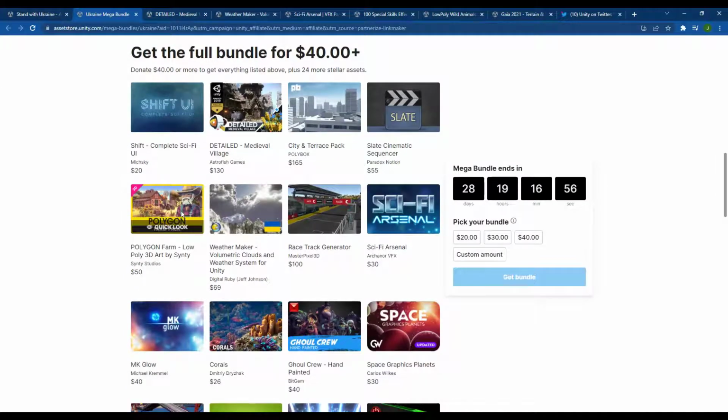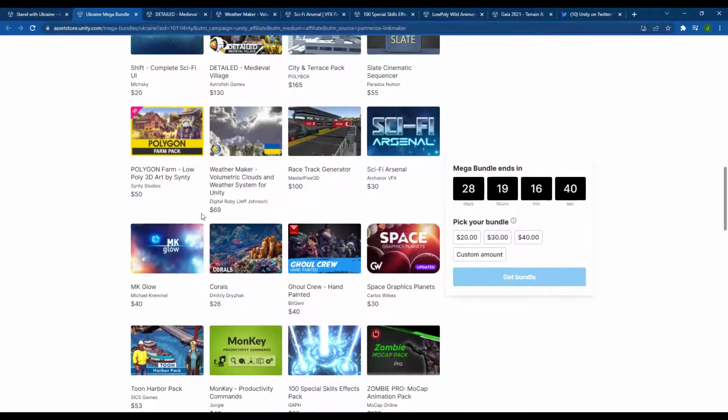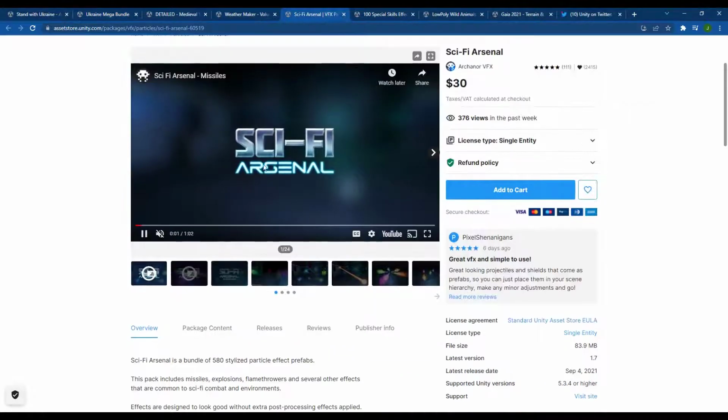So the Polygon Farm Pack, that's going to be the farm assets from the low poly 3D art by Cinti. You can actually get more of those assets right now over on Humble Bundle because they've got the big low poly 3D art sale going on over there right now. In addition, you've got the Weather Maker for making volumetric clouds and weather. You've got the Sci-Fi Arsenal, which is a VFX pack.